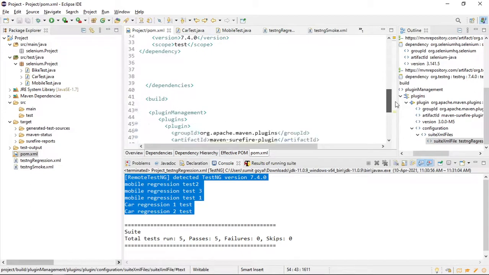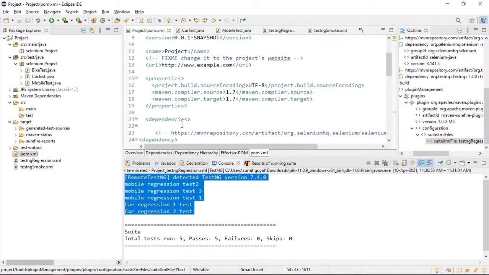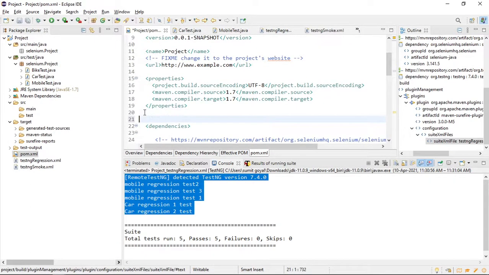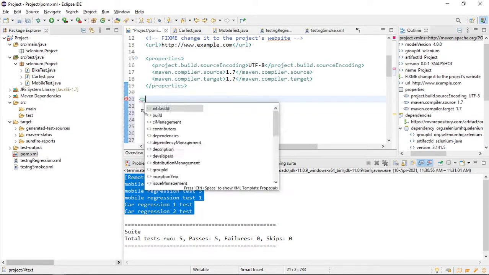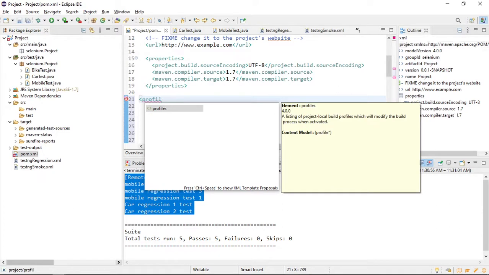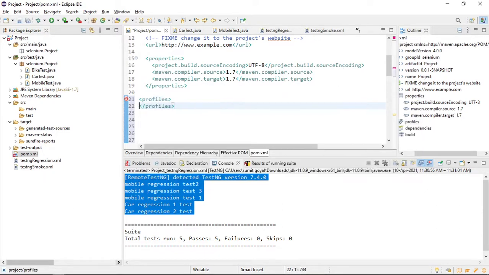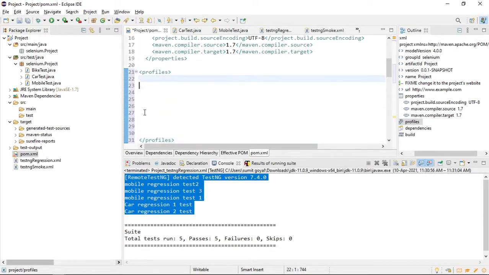so after that, you can start from here. I will create profiles. First I will define one parent tag. This is our parent profiles tag. And here I will say profile.